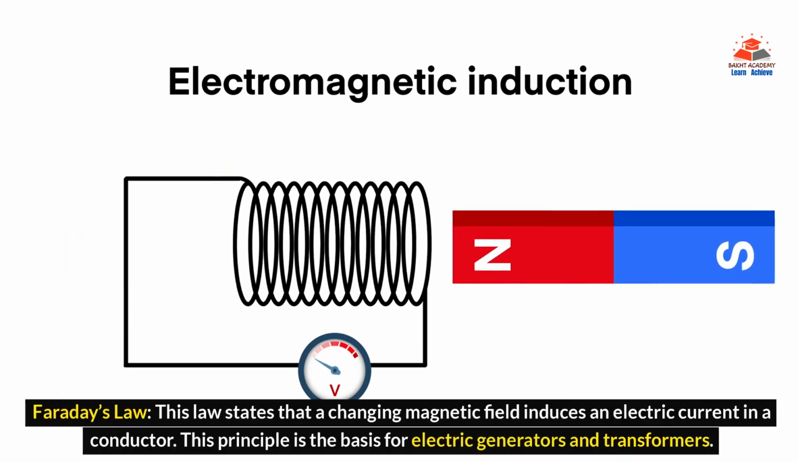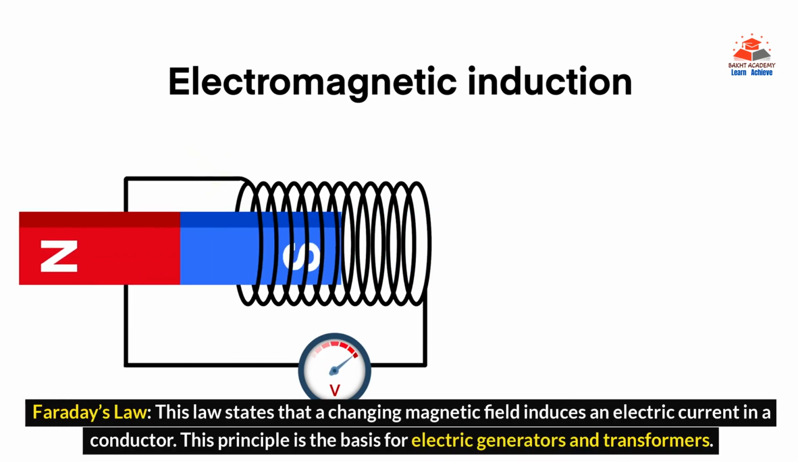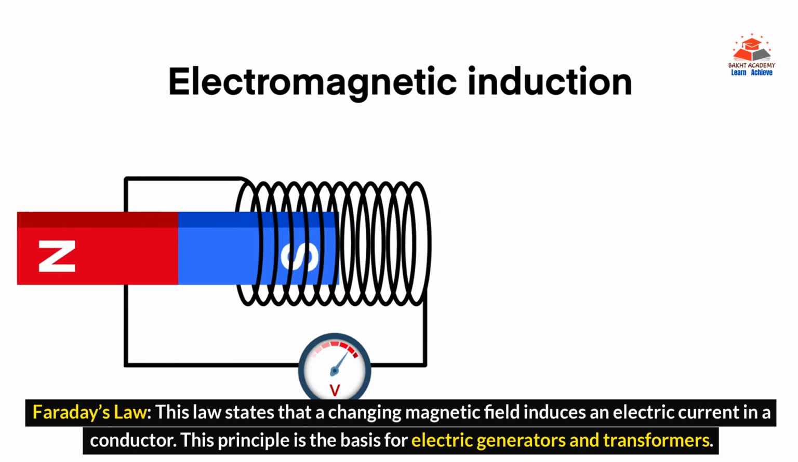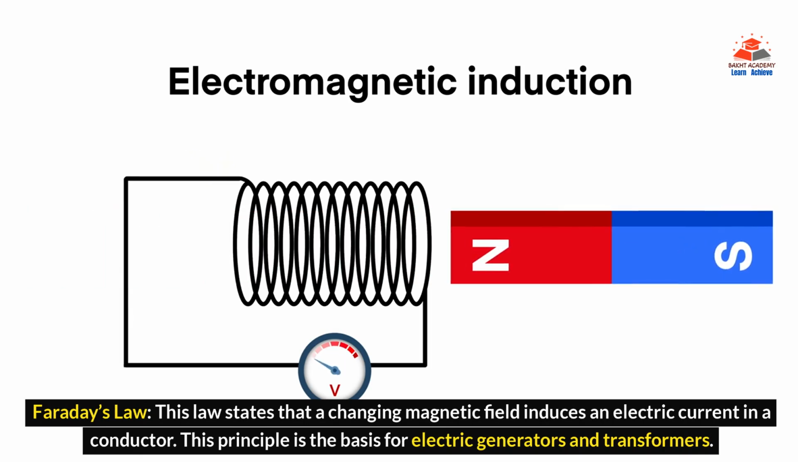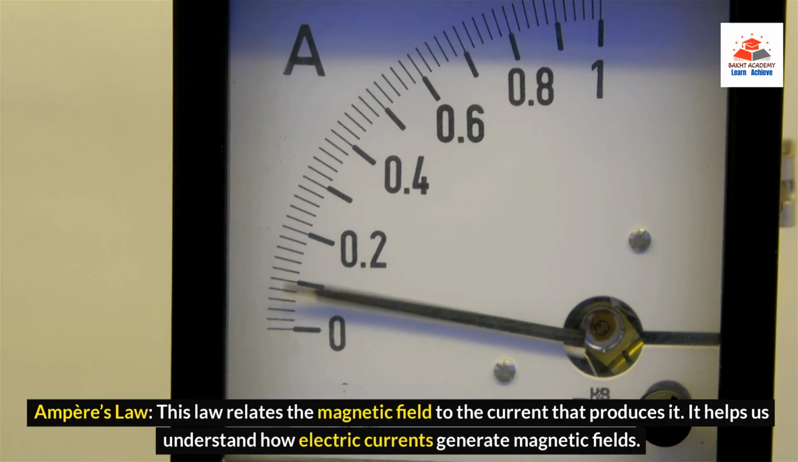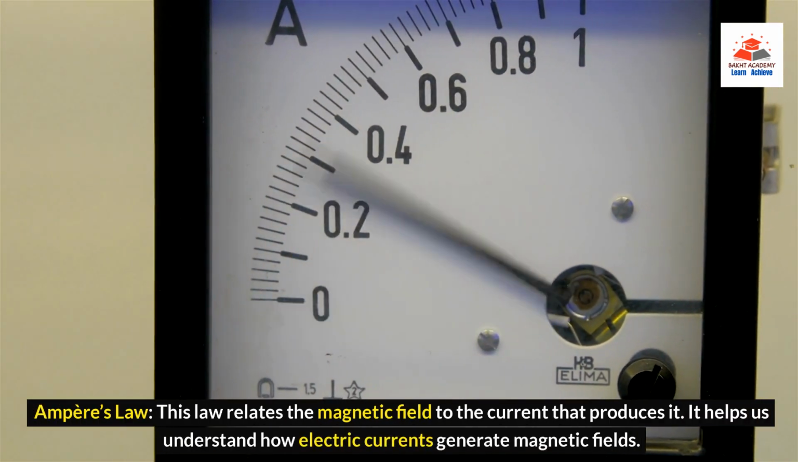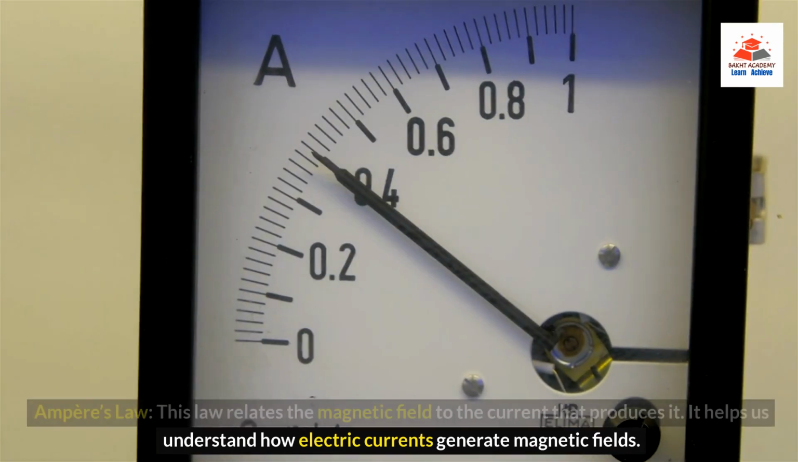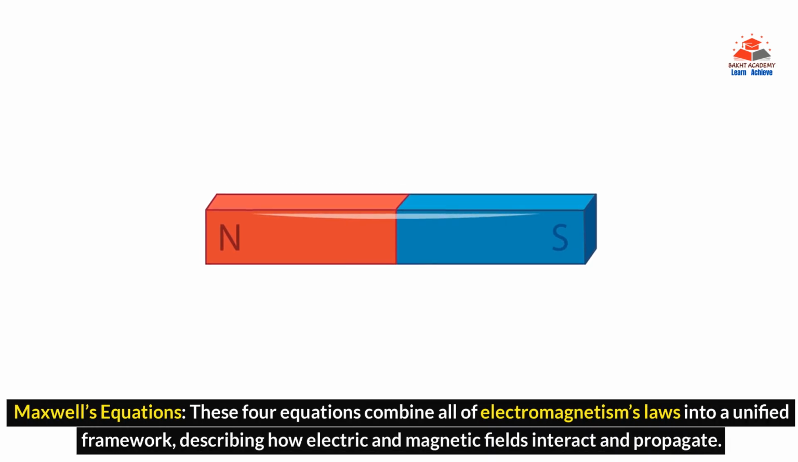Faraday's law. This law states that a changing magnetic field induces an electric current in a conductor. This principle is the basis for electric generators and transformers. Ampere's law. This law relates the magnetic field to the current that produces it. It helps us understand how electric currents generate magnetic fields. Maxwell's equations.